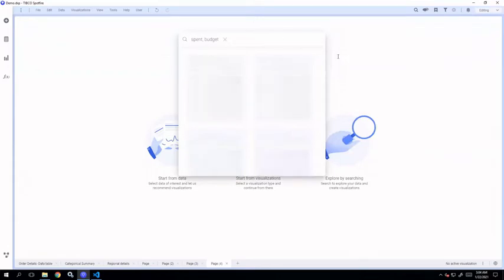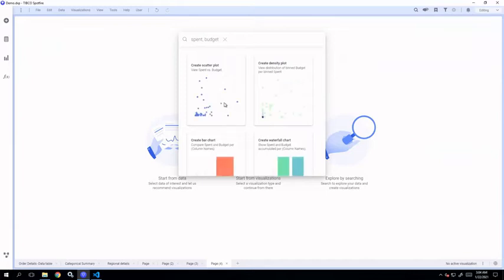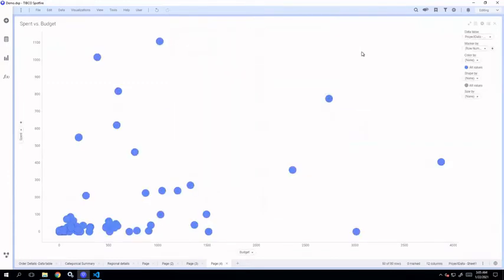Now what Spotfire is doing for me is providing me recommendations based on the query that I have written. As a query, I am providing the column names, spend and budget. And Spotfire is selecting a particular data table on which these columns are available and providing me an option of these different types of visualizations: scatter plot, bar chart. Now I can just click and select the visualization that I feel is best suited or best displays the results that I want to portray. Just click on it to add.